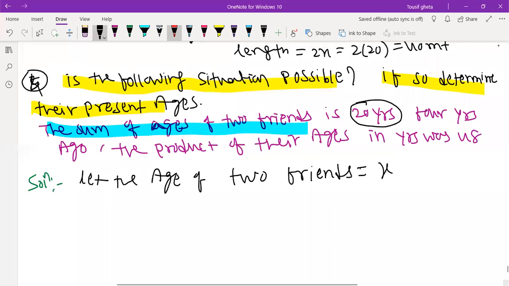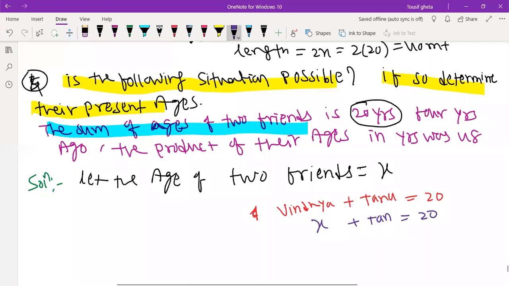See, there are two friends, like this is Vindhya and this is Tanushri. Total age is 20. Correct now? Yes, Akshita, you're right. The Vindhya and Tanushri age is 20. We have taken for Vindhya x. This is the second friend, Tanushri. I want to find Tanushri's age, then I will take 20 minus x here. So Tanushri, the second friend, age will become 20 minus x.